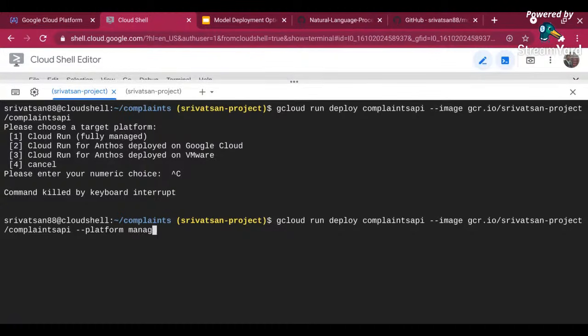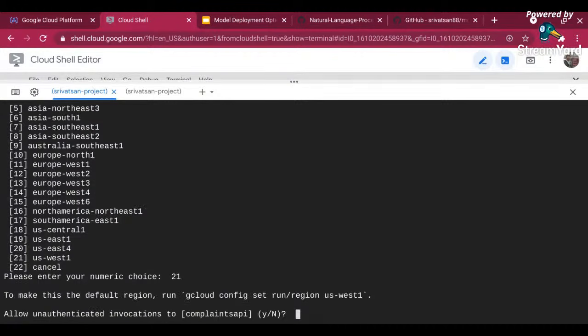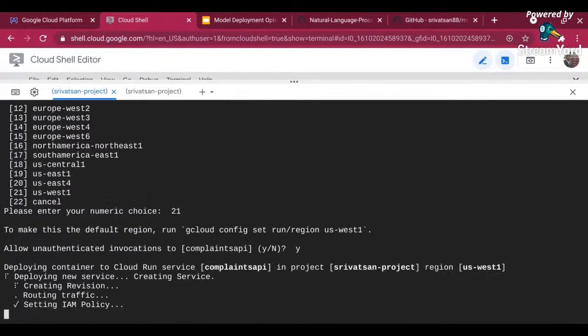But I'm going to say platform managed. I'm going to add a few more parameters, and I'm going to tell it hyphen memory, how much I want to give. I'm just telling it to run with 1 gig memory. Let me run this. It's going to ask me to select which geo I want to run in. The closest geo for me is US West 1, which is here, which is 21. I'm going to give 21. You can select your closest geo. Now I'm not going to set any security over here. I'm going to say allow unauthenticated invocations, yes. But you can set security and policy as well. It will start deploying this particular service. Right now, let me go back and see if I can take some questions while that is running, and you can watch my screen.